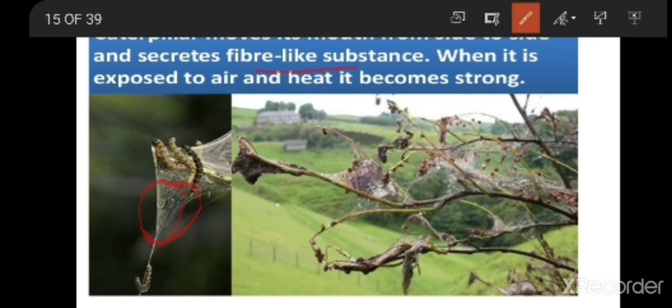When it is exposed to air and heat, it becomes very strong. This fiber becomes very strong when exposed to air and heat.